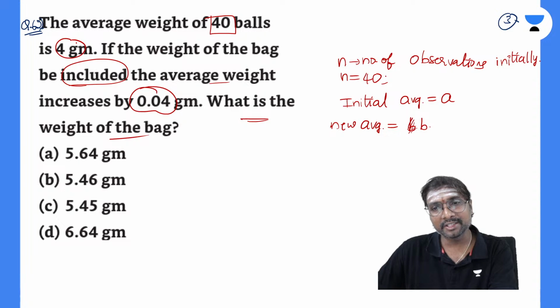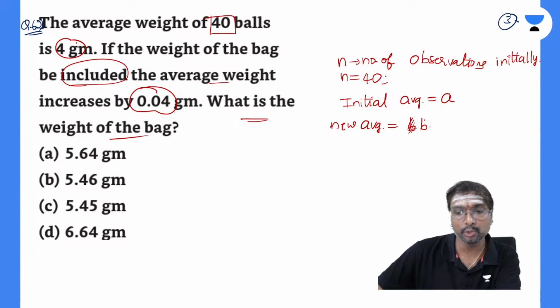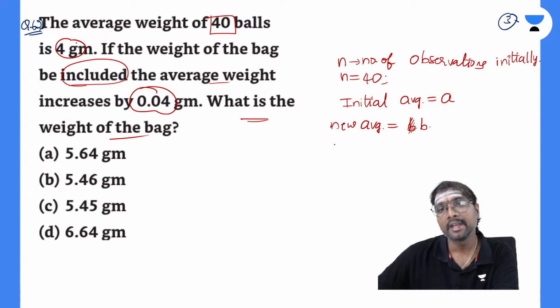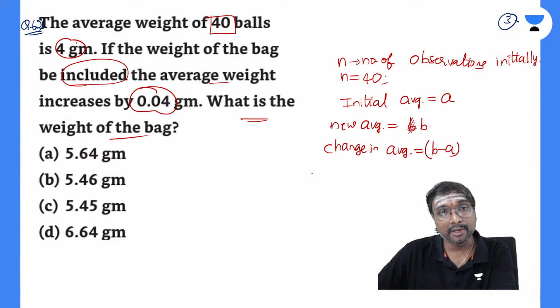Do you remember this one? Yesterday we did this kind of question, one question like this. Have you all remembered that, everyone? So the new average is equal to B. And what is the change in the average? The change in average will be equal to B minus A, right? So then what is the new added item weight?